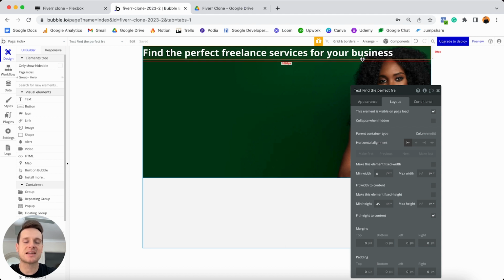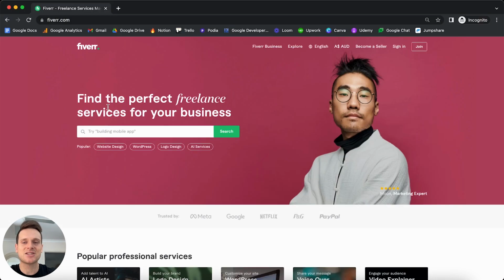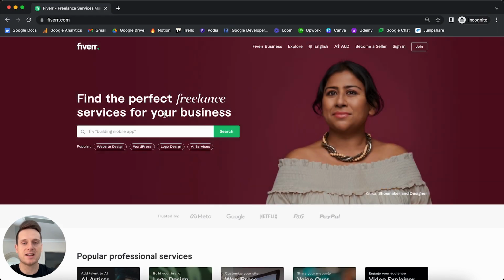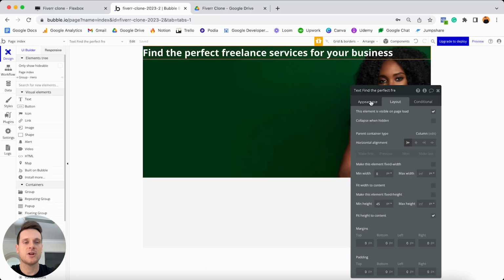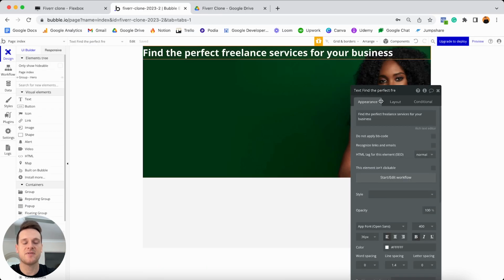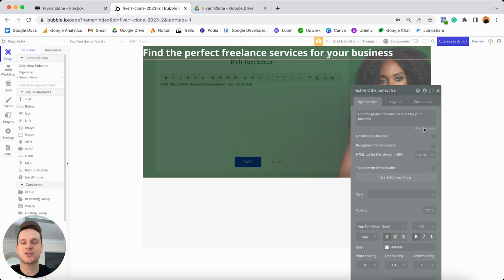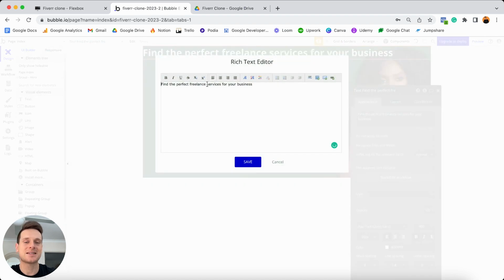But if we were to go and take a look at the real world Fiverr product one more time, the text on the Fiverr website is actually broken down into 2 lines, and it just fits within this small section here. And that is of course something we can replicate. So if we jump back into our own Bubble editor, what I'm going to do is open up our appearance tab for this text. And I'm going to choose to open this option, which is known as the rich text editor. And this rich text editor option is just going to allow us to update some additional formatting settings for this text. So this is just more around the actual way this text is stylized.